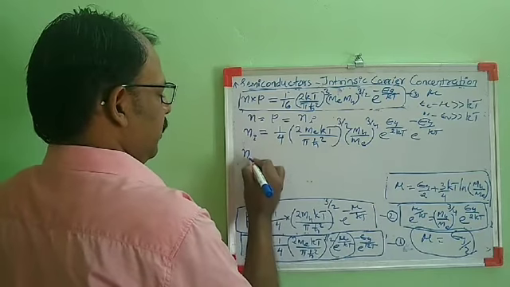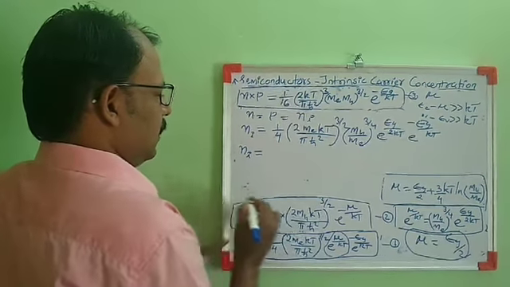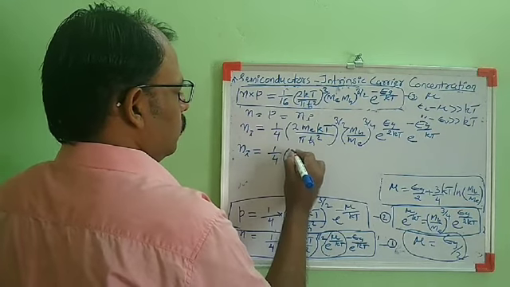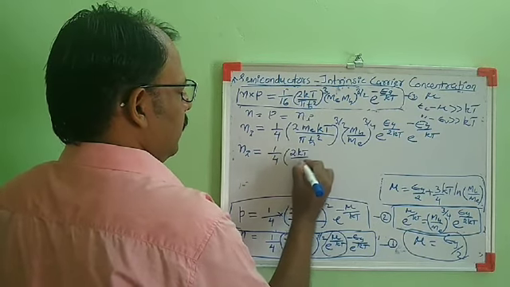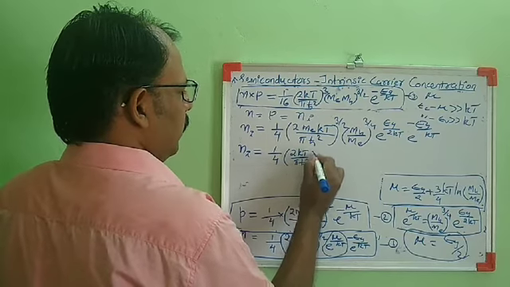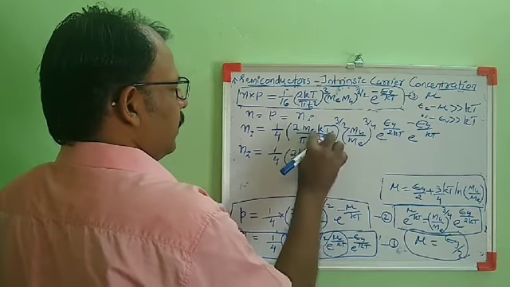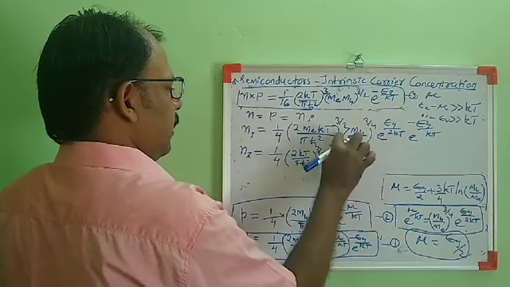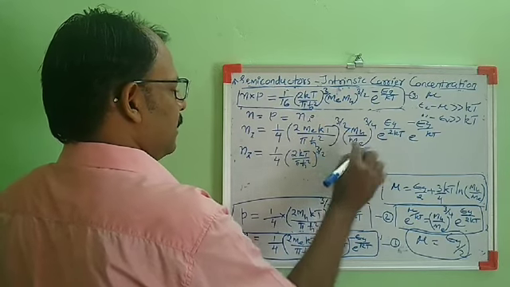On simplifying this, we will get the intrinsic carrier concentration as Ni equal to 1 by 4 (2 kt by pi h bar square) the whole raised to 3 by 2. I am taking me raised to 3 by 2 outside, so me raised to 3 by 4 and me raised to 3 by 2 will get cancelled.